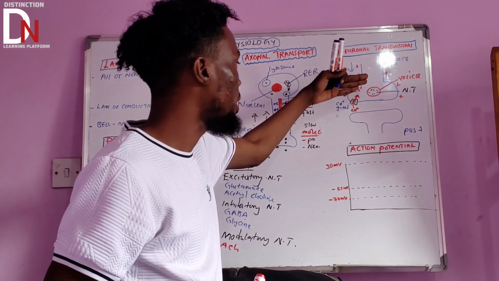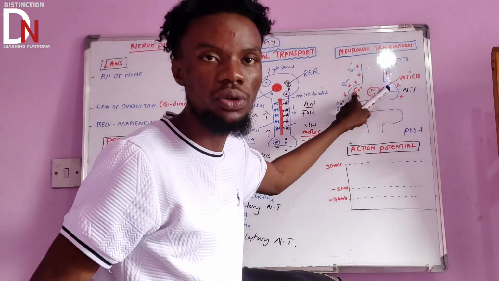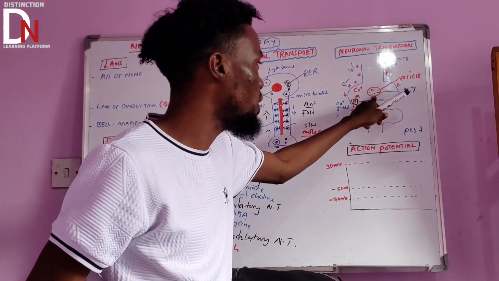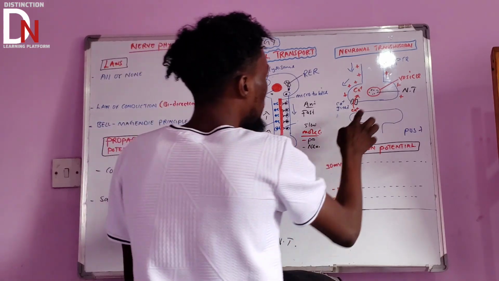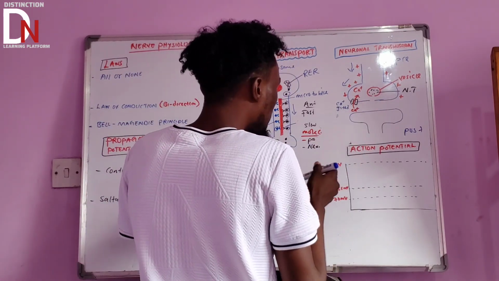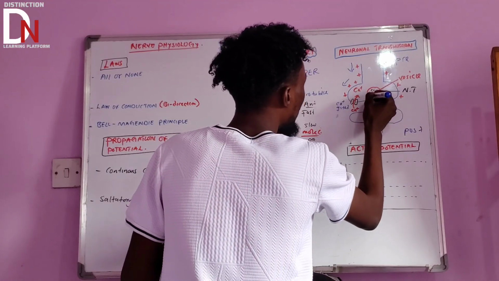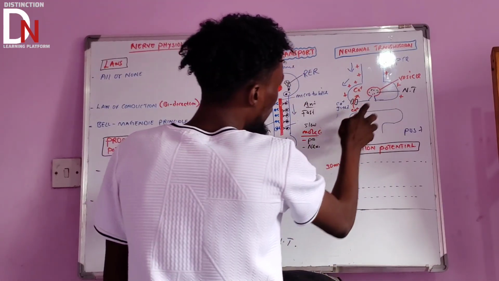The moment calcium accumulates in the axonal terminal, the vesicle containing the neurotransmitter is going to fuse with the axonal terminal membrane.